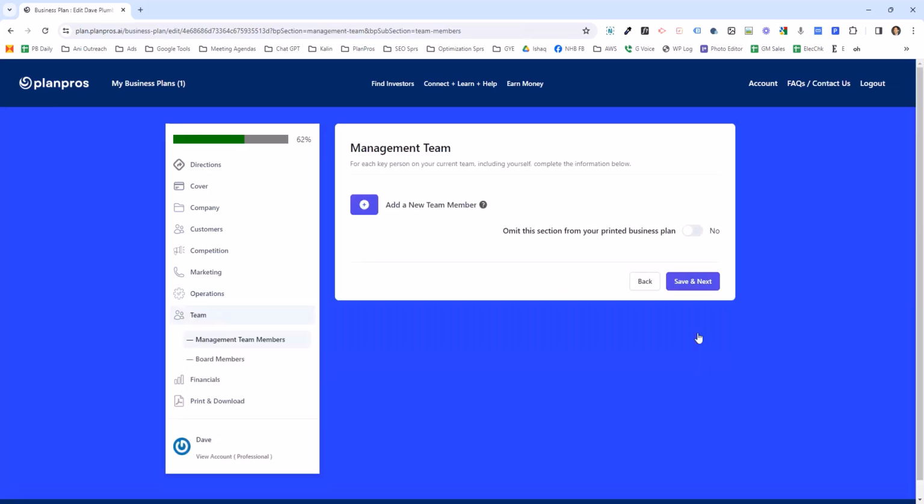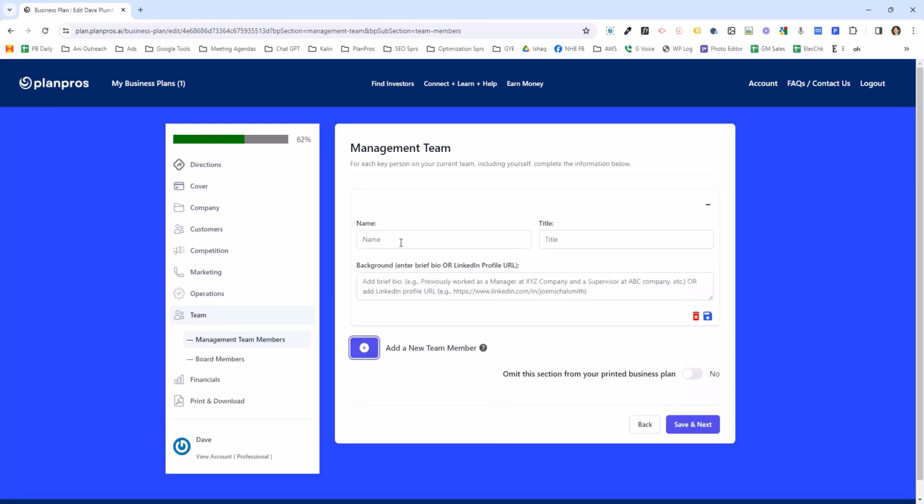In terms of team, you're simply clicking a button here. You're adding each team member here, title and background, or you can use their LinkedIn ID, LinkedIn URL, and it'll automatically pull their bio and summarize their bio from LinkedIn.